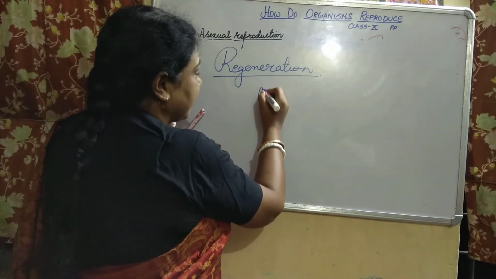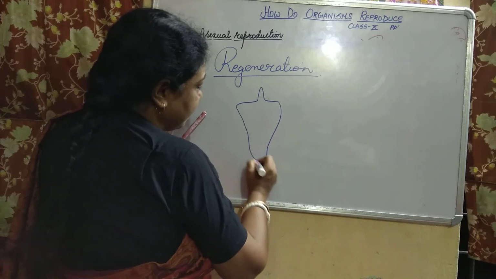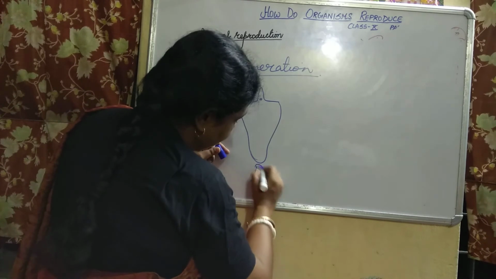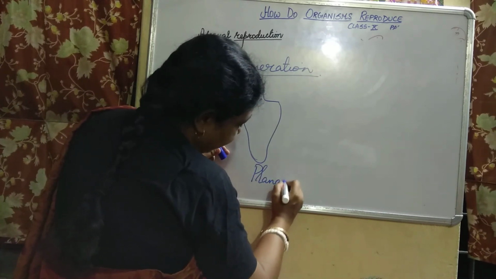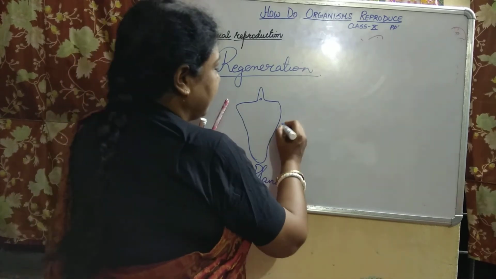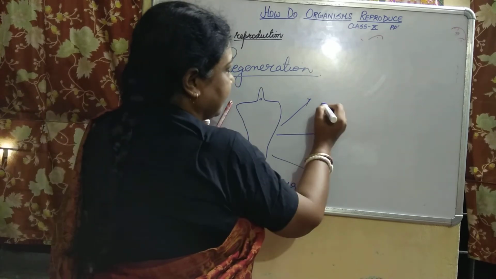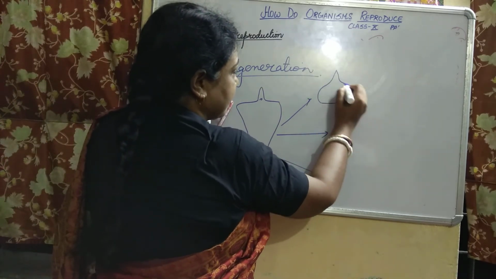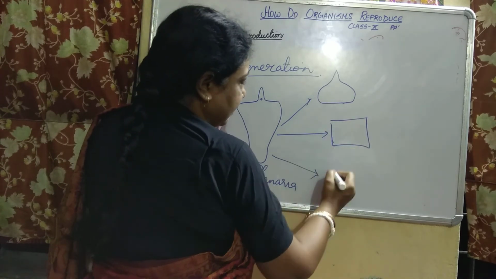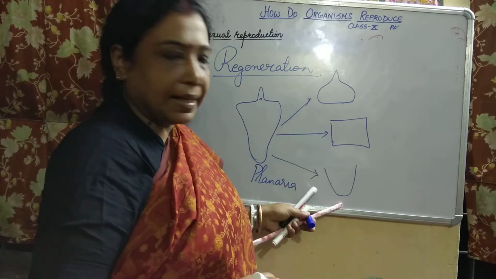Now take the example of the organism planaria. The diagram is there in your book. Suppose that, due to some reason or the other, the body of planaria breaks up into three parts.